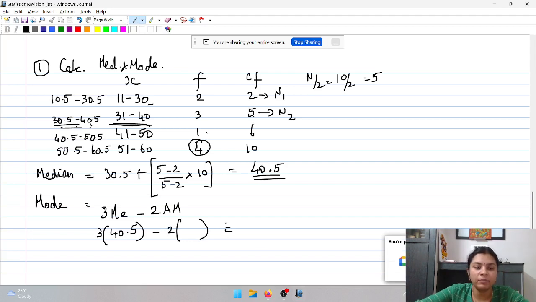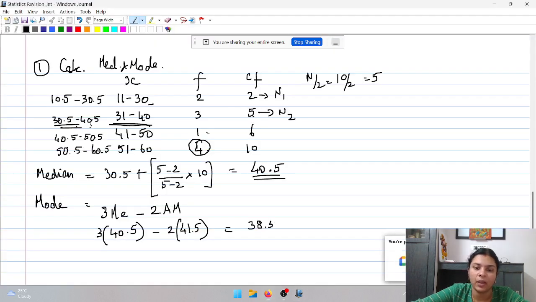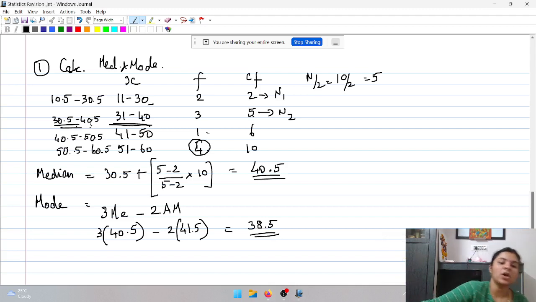So we are getting the mean as 41.5, giving us the final value of mode as 38.5. So this is your calculation of median and mode.